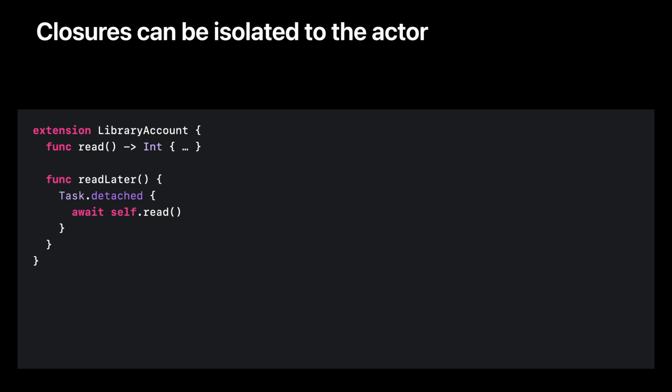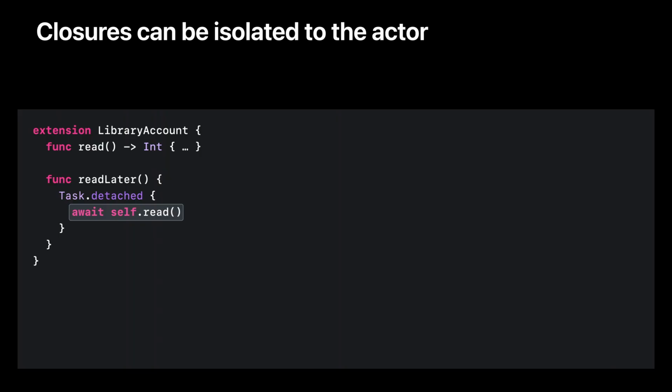When it wants to call the read method, it must do so asynchronously, as indicated by the await. We've talked a bit about actor isolation of code, which is whether that code runs inside the actor or outside it. Now, let's talk about actor isolation and data.